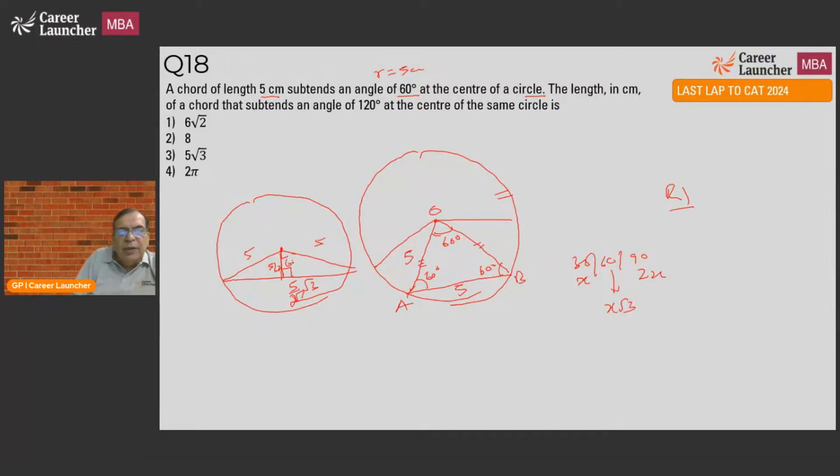Because this angle is 120 degrees ultimately, if I am halving it, it becomes 60 degrees. So if this is 5 by 2 root 3, this is 5 by 2 root 3. That means the length of the chord will be 5 root 3.